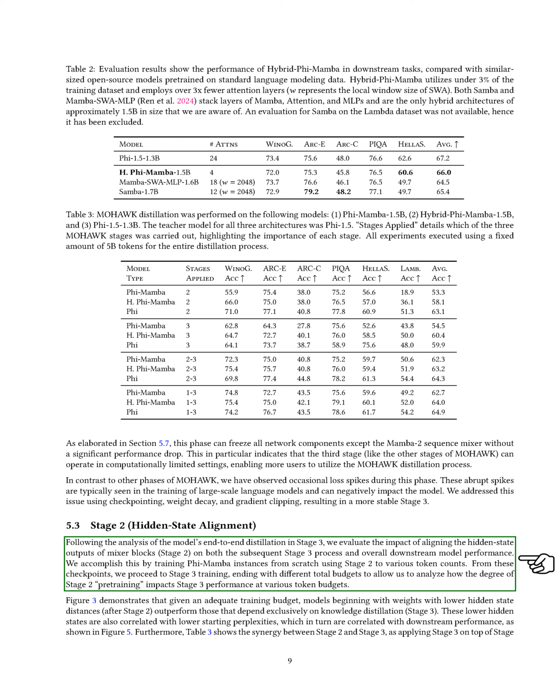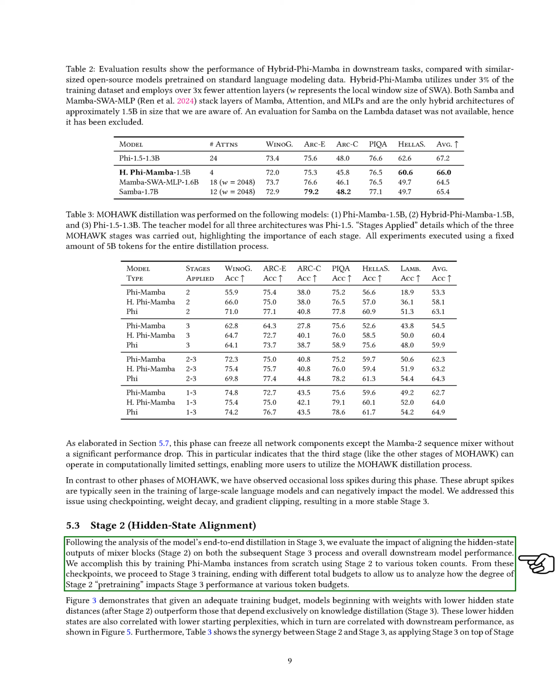Additionally, our ablation studies reveal that combining Stage 2 and Stage 3 yields better results than using knowledge distillation alone. We find that when only Stage 2 is applied, the closer the student model is to the teacher model, particularly in shared attention layers, the more significant the performance impact. However, when we combine both stages, student models that differ more from the teacher model show greater performance improvements. For instance, Phi Mamba, which has no attention layers, improves more than its hybrid counterpart with 4 layers.